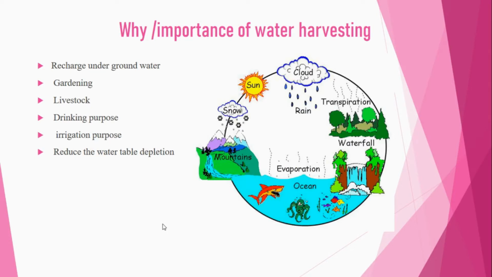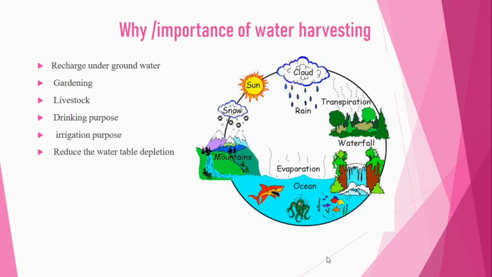So why is water harvesting important? You can see the figure. The hydrological cycle mainly depends on water harvesting. Whatever water you get depends on the hydrological cycle. Transpiration is due to the sun rays, the water evaporated by the trees, the waterfall, and whatever remaining water enters the waterfall.